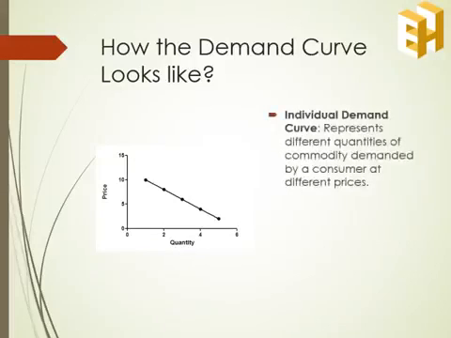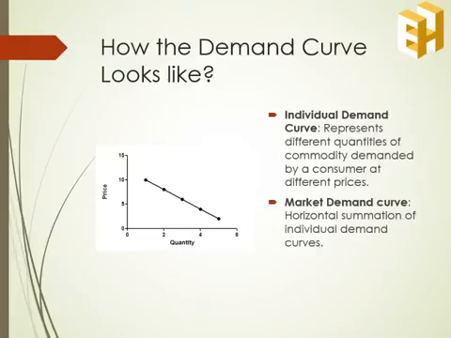Like the demand schedule, the demand curve is also of two types. First is the individual demand curve, which shows the quantities demanded by a single consumer at different prices. Second is the market demand curve, which is simply the horizontal summation of individual demand curves.